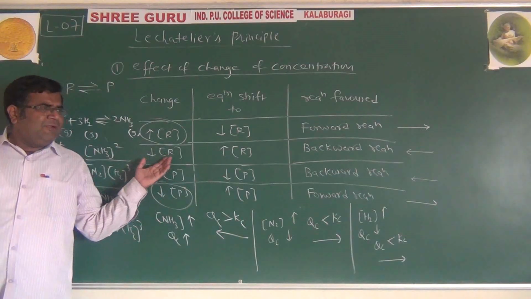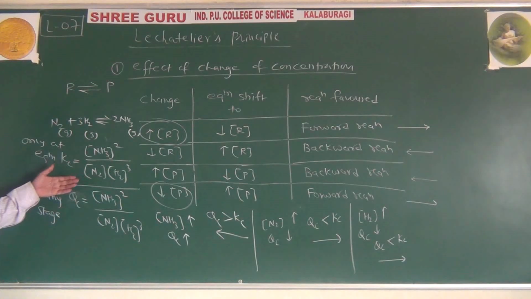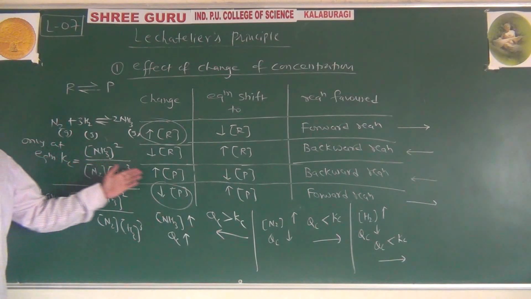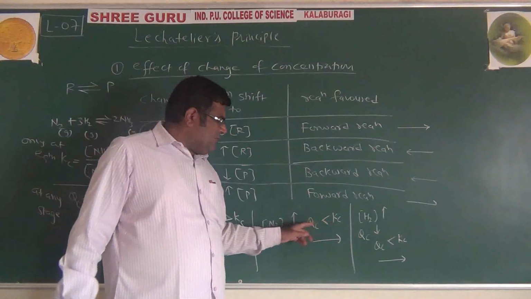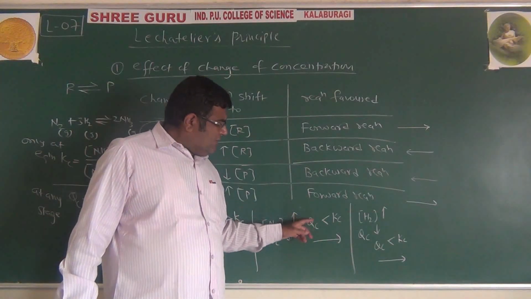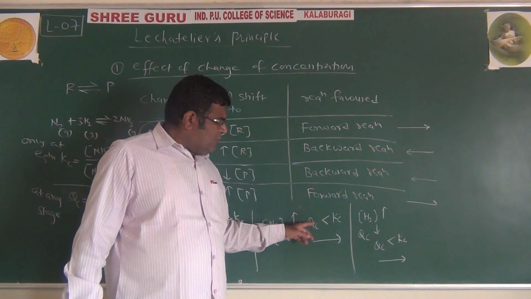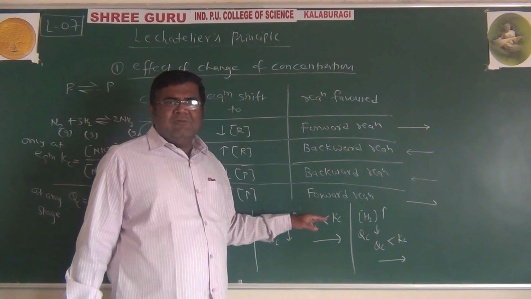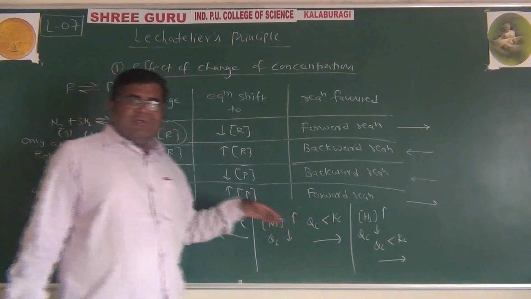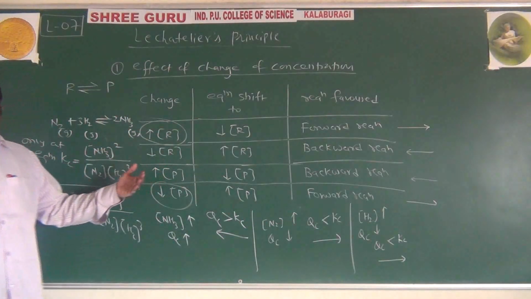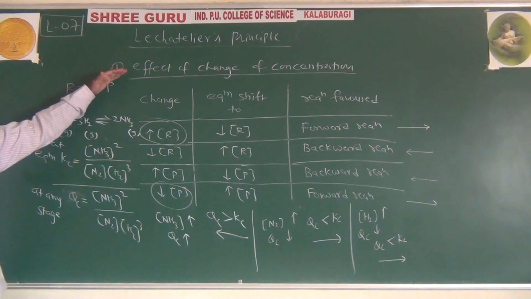And in that way, the rate of reaction forward or backward can be increased, till equilibrium is reached. As Kc is greater than Qc, Qc will increase, and then Qc and Kc become equal and equilibrium forms. But as they are not equal, the reaction may move in the forward direction or in the backward direction. That is the effect of changing concentration.